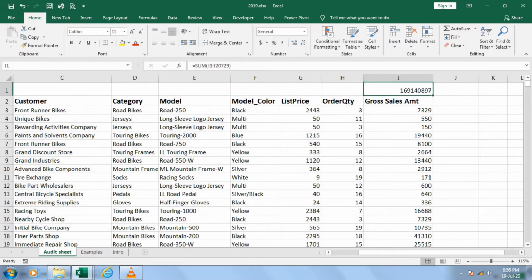Now this is a total. I just checked it in front of you. The question is how you can find out whether this total is correct or incorrect. Let us have a small 10 or 15 seconds where you can find it out. Please write in the chat window if you know the answer. You are most welcome.